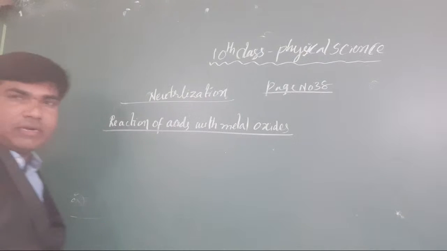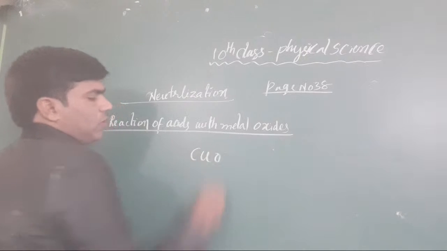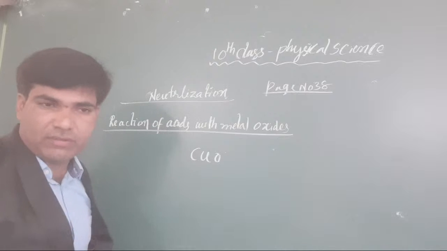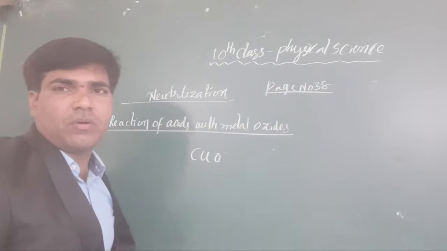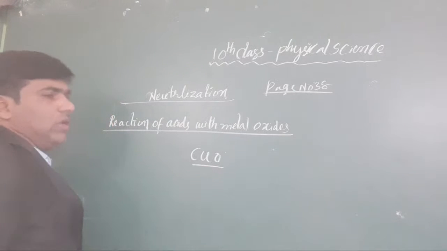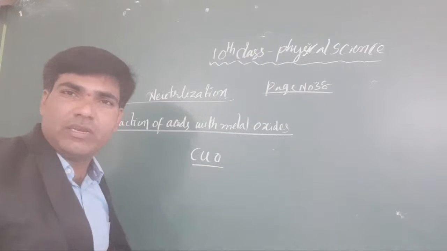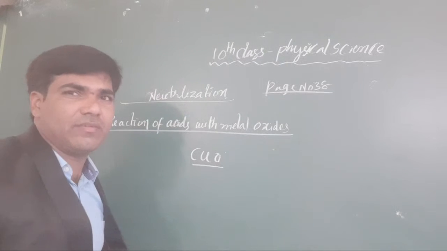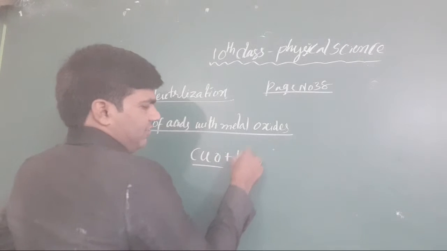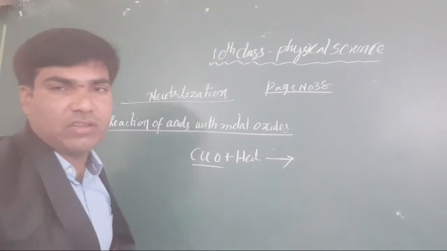When you take metal oxides, they are nothing but copper oxide, and sodium oxide, magnesium oxide, like these things. Okay, clear or not, all the students? When you take aluminum oxides, these are all metals we already discussed. That metal oxide is combined with our HCl. Every time I am taking HCl, but you can take any other acid also, there is no problem.